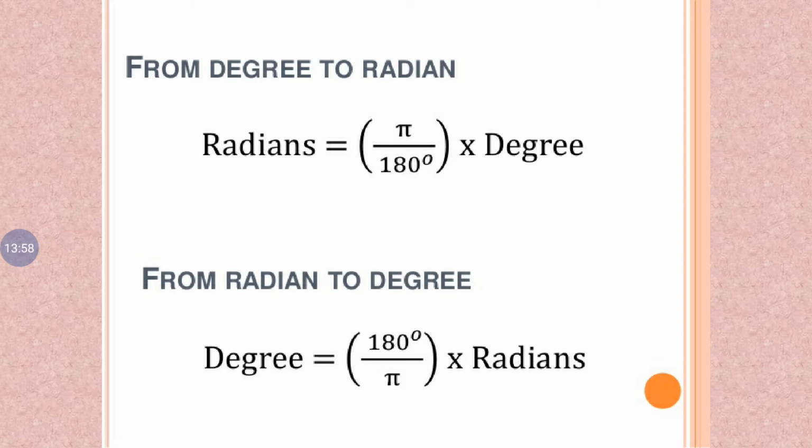So from radian to degree. Given radians, to find the degree: degree is equal to 180 degree by pi into radians. We form the reciprocal of pi by 180 degree, so degree is 180 degree by pi into radians.